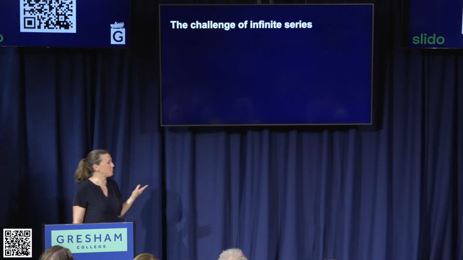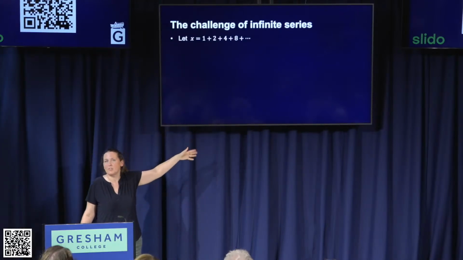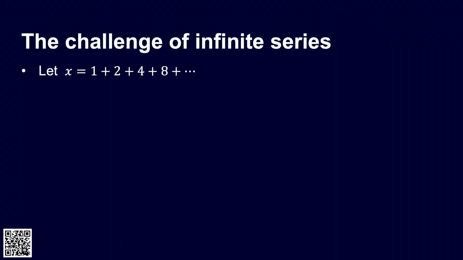And one of the problems is, if we think about this one, so 1 plus 2 plus 4 plus 8 plus, powers of 2. We can see that that's getting bigger and bigger and bigger. It feels intuitively like the sum of that ought to be infinity. We're adding more and more and bigger numbers. We could plausibly say that equals infinity.